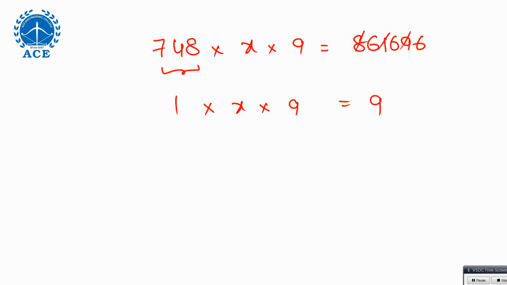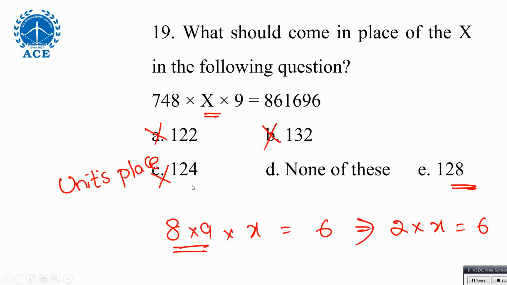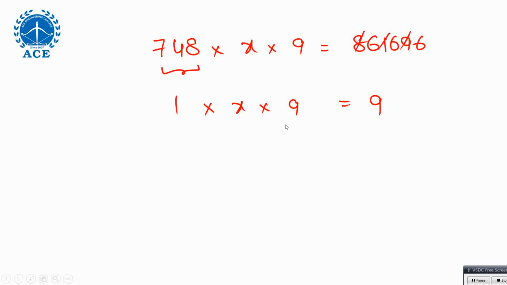Okay, now x, if it is 128 or anything, it won't disturb. Anything multiplied by 9 will give sum of digits 9 only. That won't work here, because anything multiplied by 9 will give sum of digits 9 only. You try any value multiplied by 9, sum of digits 9 only will come. Suppose 9 is not there, what is the other trick? My thought process is like this actually.